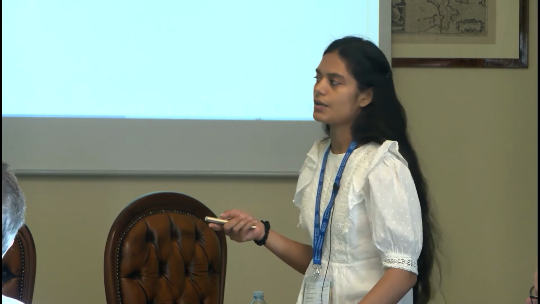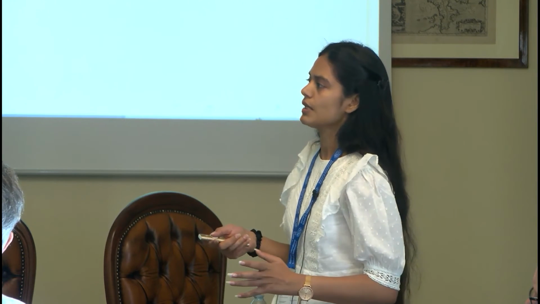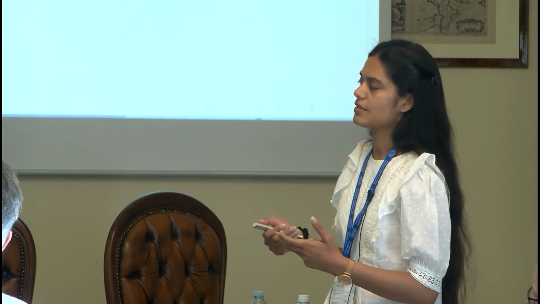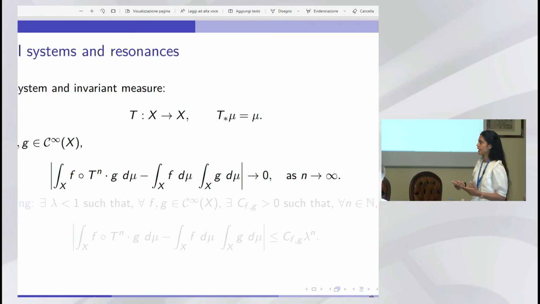So I will start with some introduction. Let's consider a dynamical system. By that I mean T is a function on a space which is, let's say, a smooth manifold X, and mu is an invariant measure. So T star mu is mu, which, like my professor, I cannot decide if it is push forward or pull back.